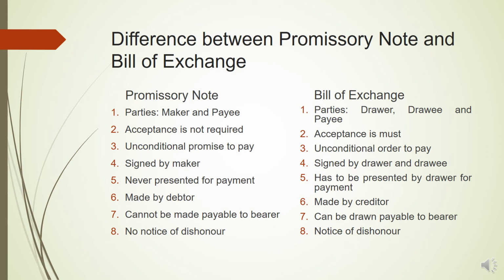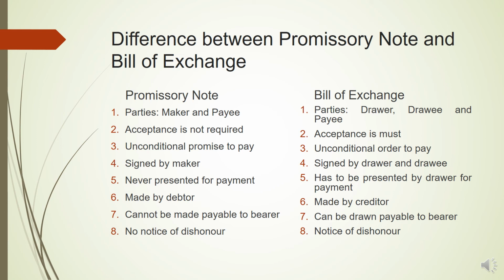Then bill of exchange has to be presented by the drawer for payment. So once the bill is accepted, the drawee gives the bill back to the drawer. Then on the maturity date, the drawer will take the bill and will present the bill before the drawee and demand payment. Sixth, promissory note is made by debtor. This is a very essential difference between both of them, but bill of exchange is made by the creditor.